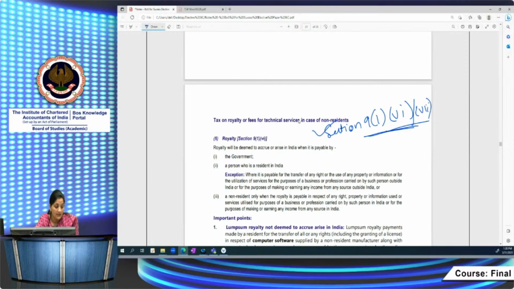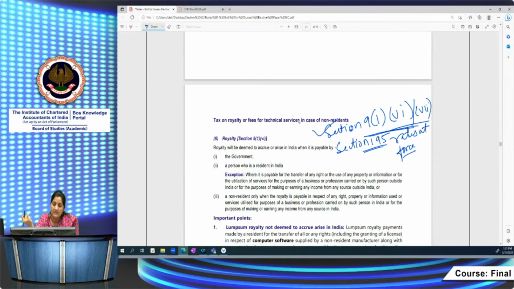Then what are the sections in case of TDS? Of course, Section 195 along with the rates in force. Rates in force means the tax has to be deducted at the rates given in the rates in force. What are these rates in force? They are the tax rates given in the First Schedule of your Finance Act. Every year the Finance Act contains the First Schedule, and there are three parts.